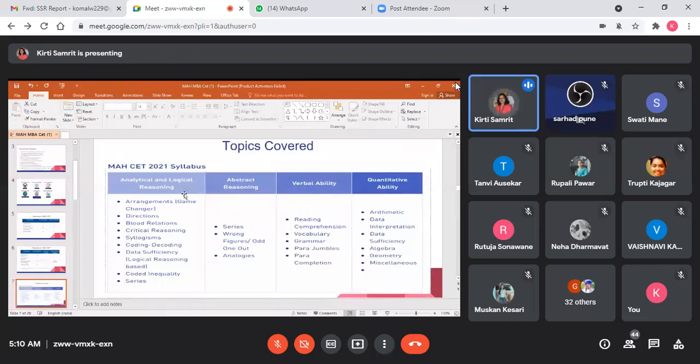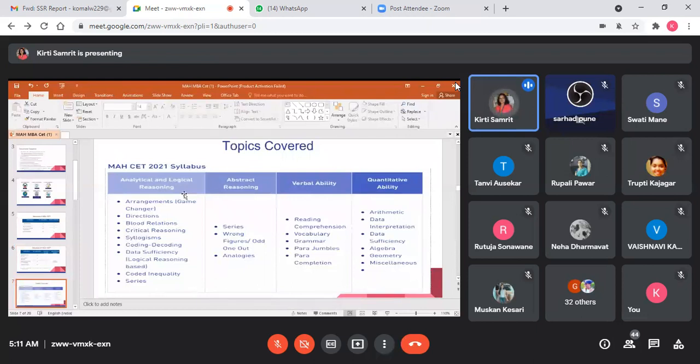The questions will be like: if this person is the mother or the sister of a sister, then what will be the relation? Then critical syllogism, and coding-decoding, students. Suppose the name Kirti is coded like this, then how will Komal be coded?